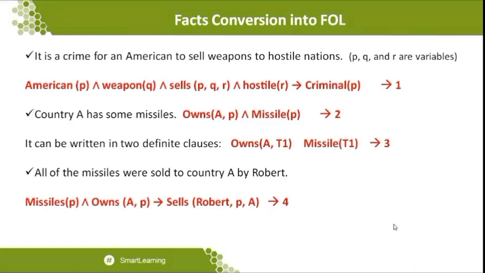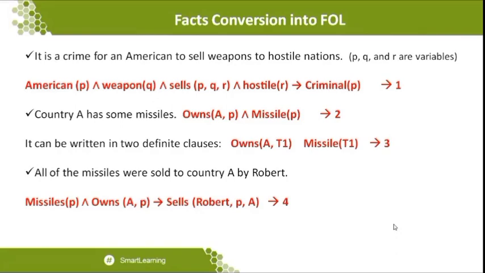In the first order logic statement given as the first statement, we travel from the right hand side, which is Criminal(P), and move back through American(P), Weapon(Q), Sells(P, Q, R), and Hostile(R). These statements we take as different facts, or as sub goals, to derive through the facts, and then we conclude the statement.